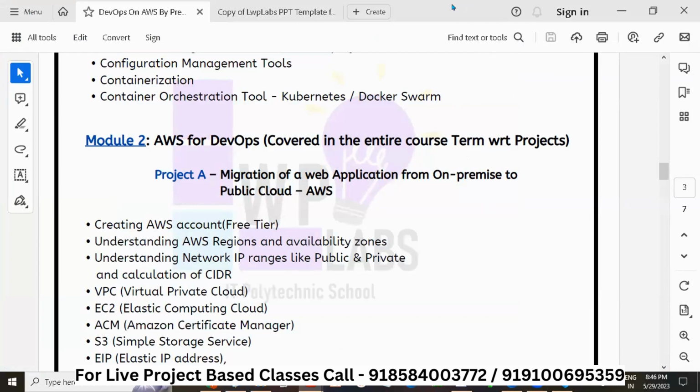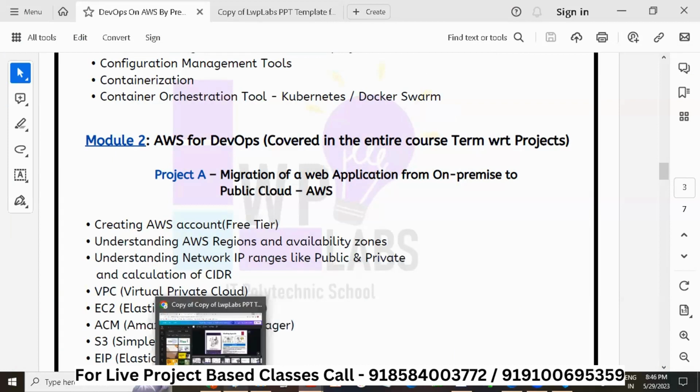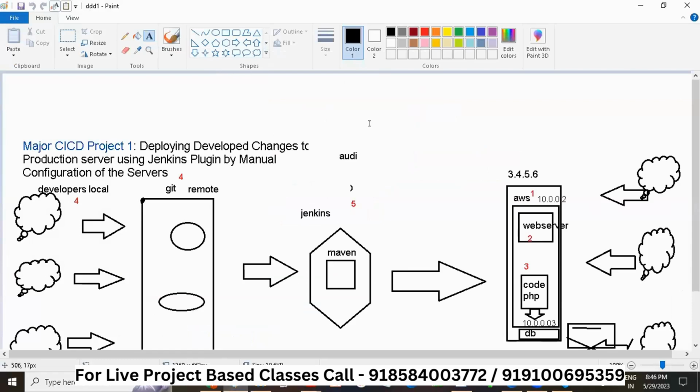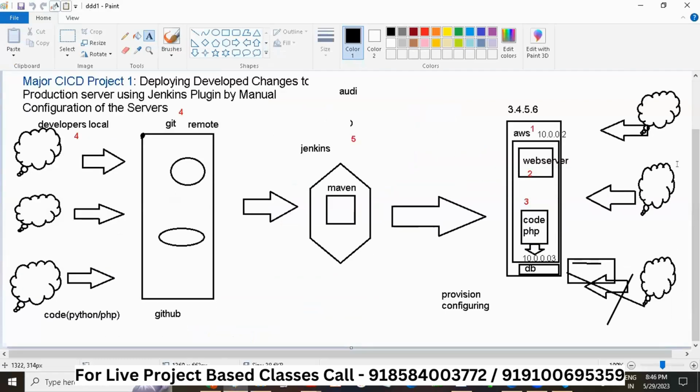Ask your doubt. Hi, can you go to the previous screen you saved? You said that we will create a server using Jenkins, but in the third box, where you have written IP 3456, we are creating a web server, which you said is provisioning, right? So why are we creating a different server using Jenkins? We can create it in AWS already.